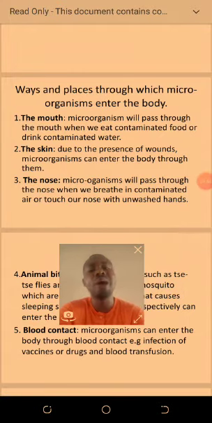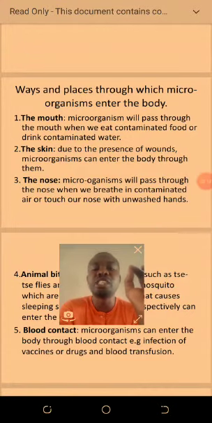Number one, our mouth. Microorganisms can enter our mouth when you eat contaminated food or drink contaminated water. Number two, the skin.